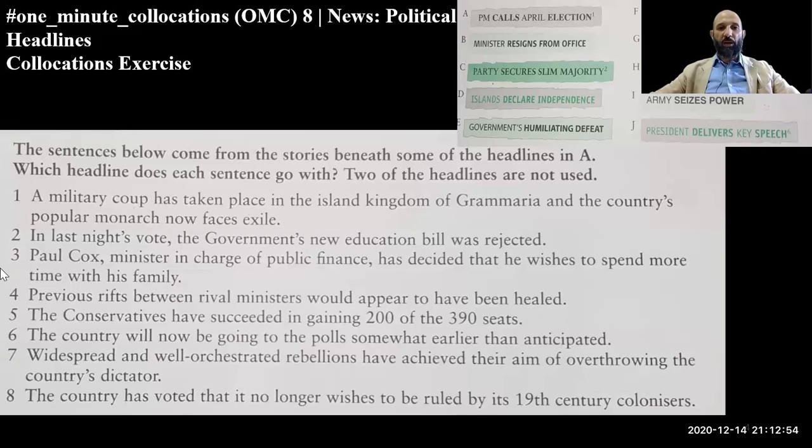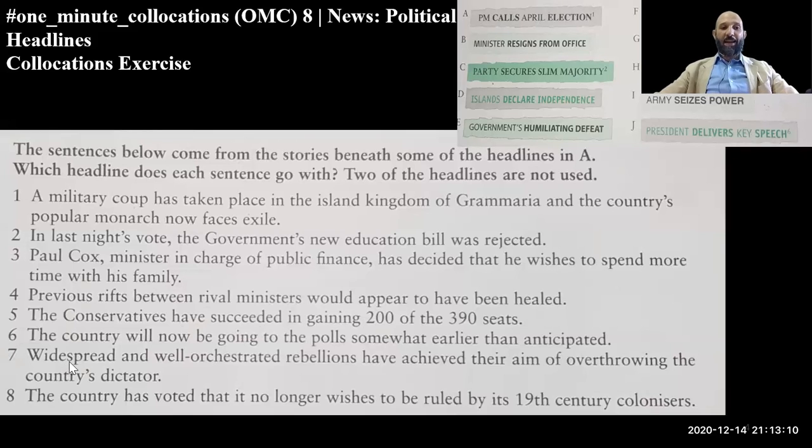Okay, so here, which one is it? Yes, I think Prime Minister calls April elections. So it's A. Prime Minister calls April election. Good job, good job, good job. We're getting there, we're getting there.